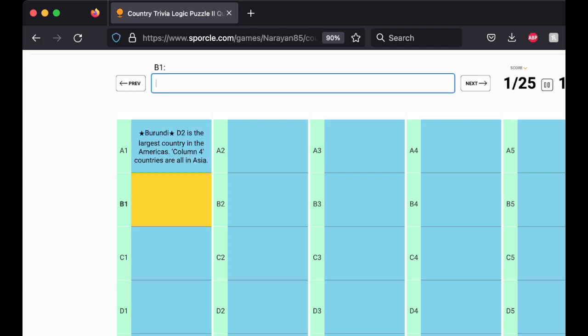Okay, A1 is Burundi. D2 is the largest country in the Americas. Okay, so D2, the largest country in the Americas, is Canada. All column 4 countries are in Asia. Okay, row B is all Europe. So if row B is all Europe, but column 4 is all Asia, Russia is in both Europe and Asia. Okay, C2 is Maldives.